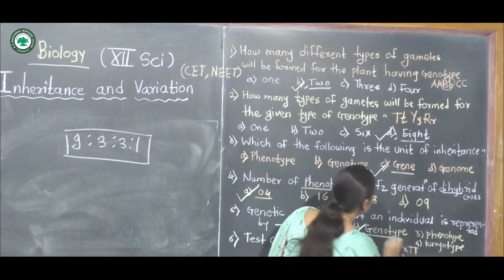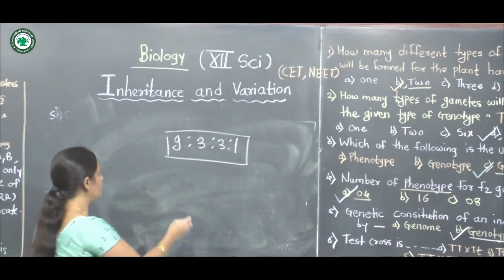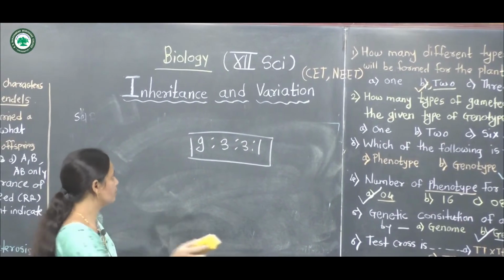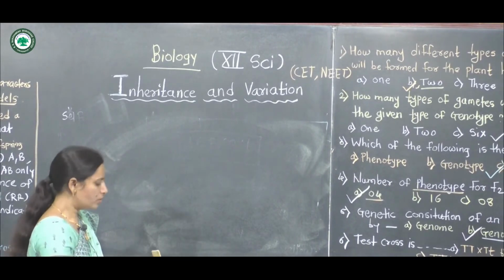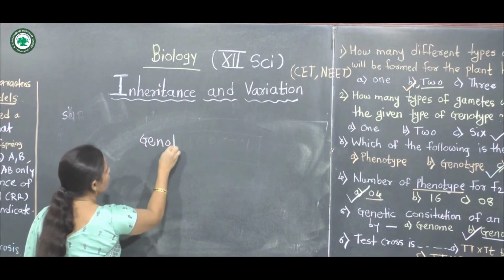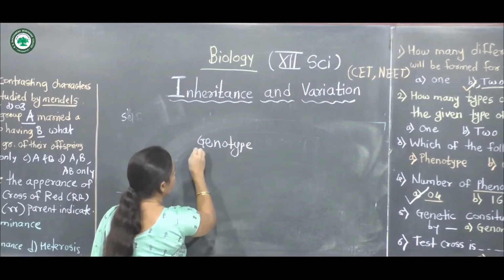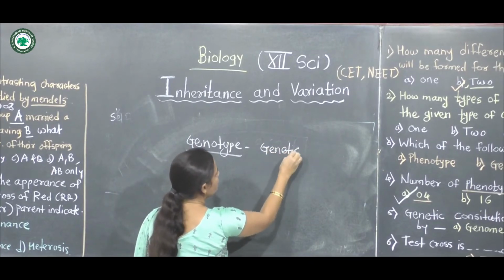Genetic constitution means genotypes. The genetic terminology is genotype. Genotype means it is the genetic constitution.